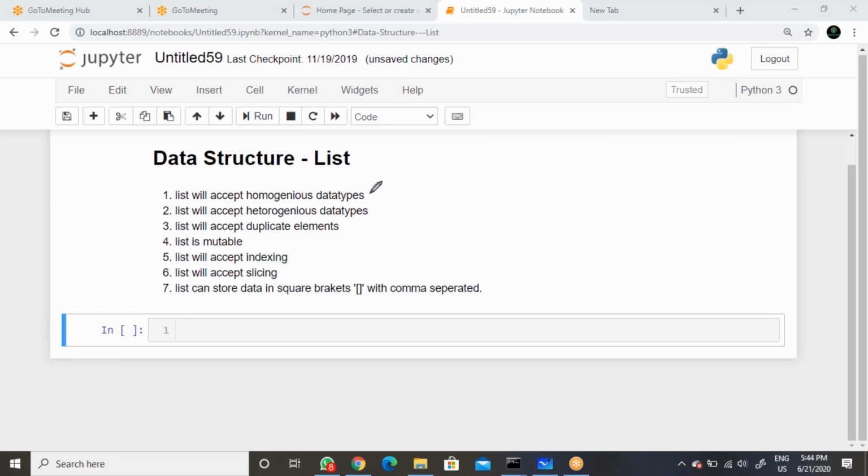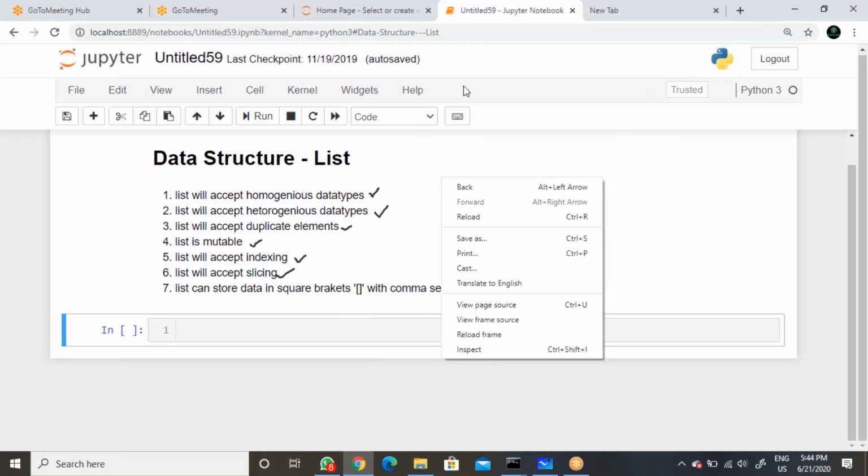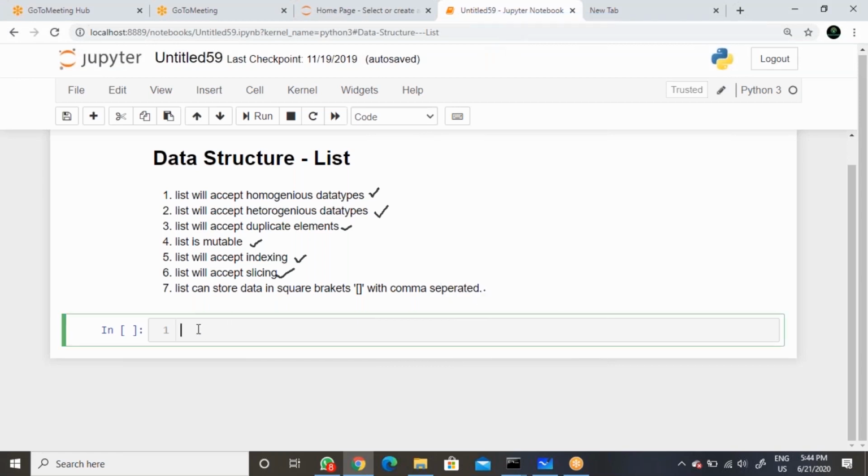List will accept homogeneous data types. List will accept heterogeneous data types, and list will accept duplicate elements, and list is mutable, and list will accept indexing, and list will accept slicing, and list stores data in square brackets with comma separated values. So these are the important components of the list data structure. Now let's see them one by one.